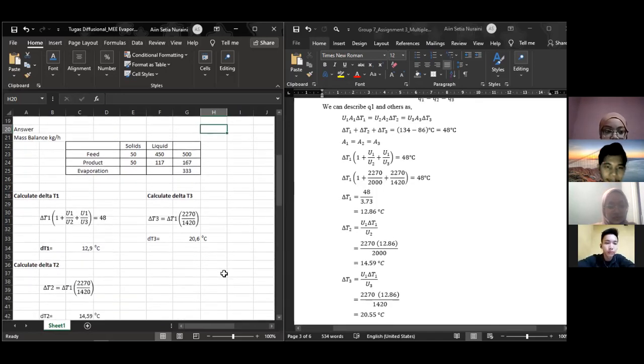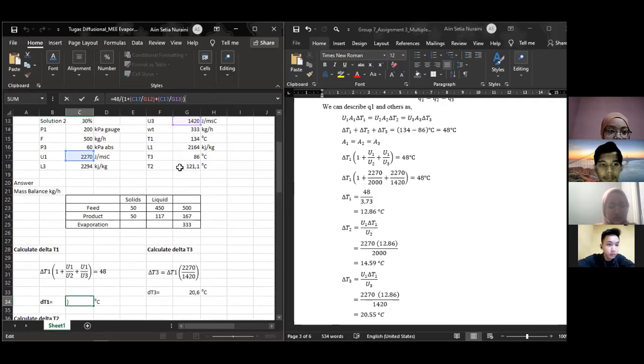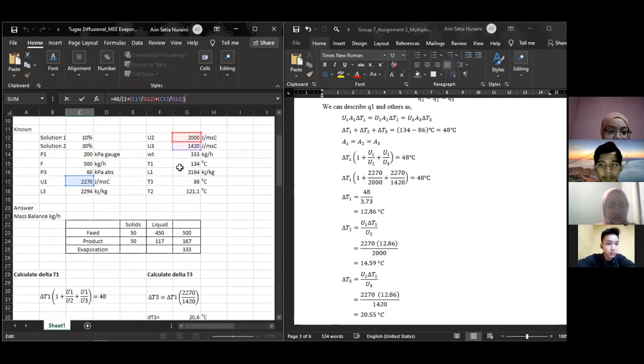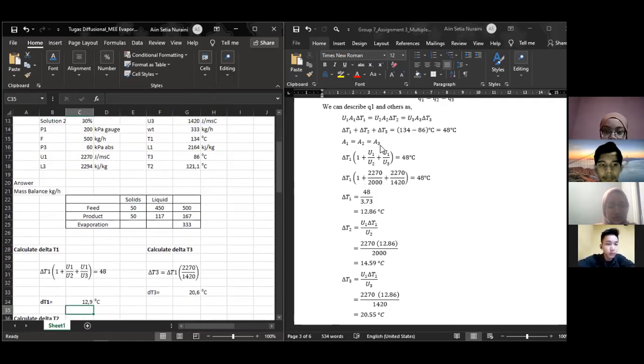We can see this in the Excel. This is the equation. Then we assume A1 equals A2 equals A3.